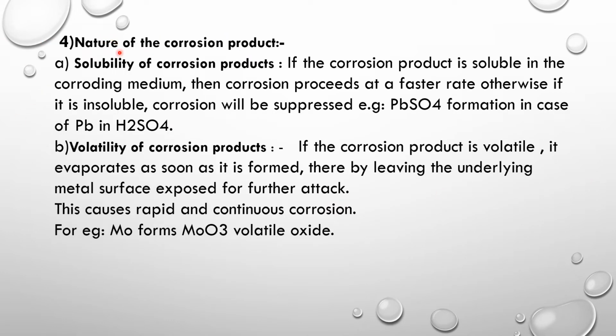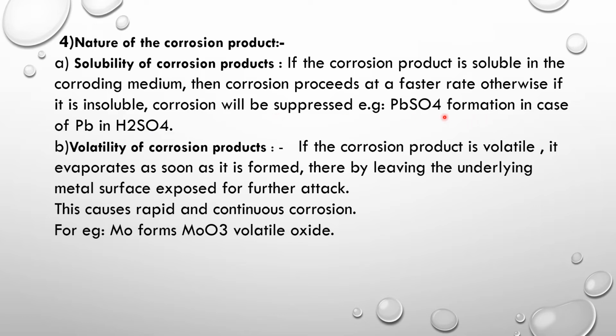The fourth factor related to metal nature is nature of the corrosion product that is formed. Under that, first is solubility of the corrosion product. If the corrosion product is soluble in the corroding medium, then corrosion proceeds at a faster rate. Otherwise, if it is insoluble, corrosion will be suppressed.